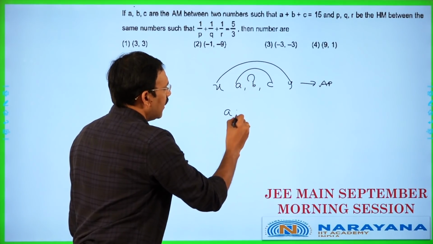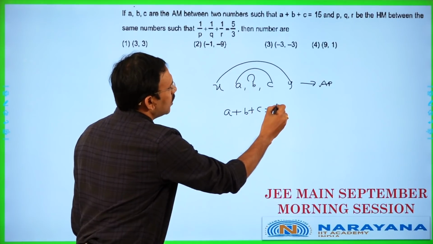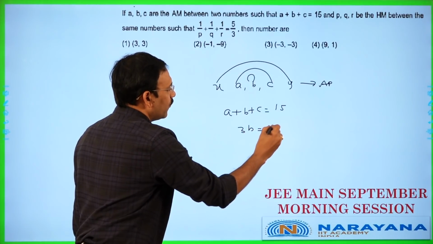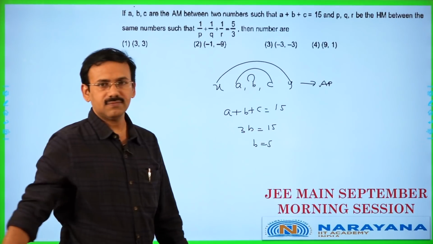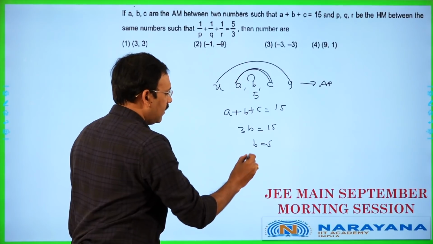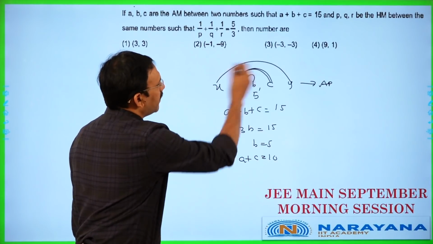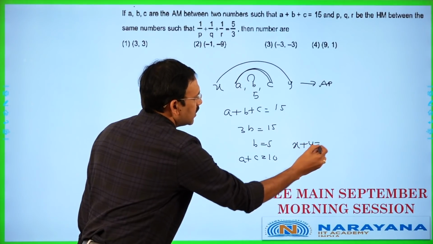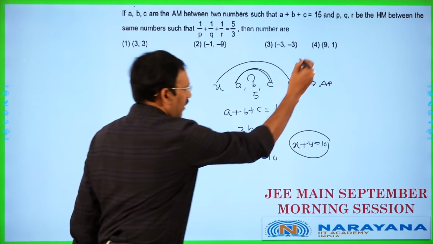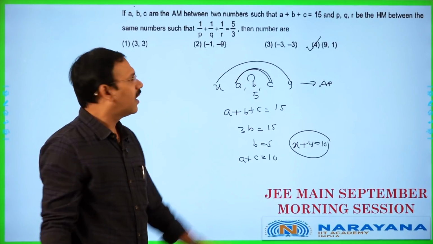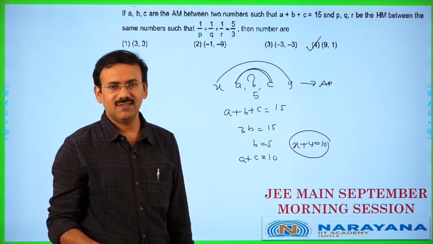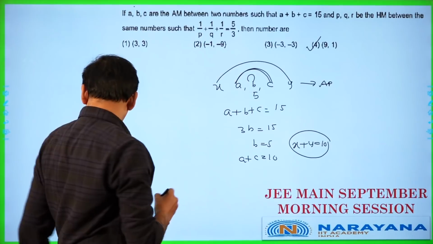He has given a plus b plus c is equal to 15. As a plus c is 2b, 3b is equal to 15, so b is equal to 5. If b is equal to 5, a plus c is 10, and x plus y is also 10. Since x plus y is 10, you just check in the options; there is one and only one option which satisfies this, 9 and 1. I no need to go with the further data. So, the option is the fourth option. That's all. Then, let us go to the next question.